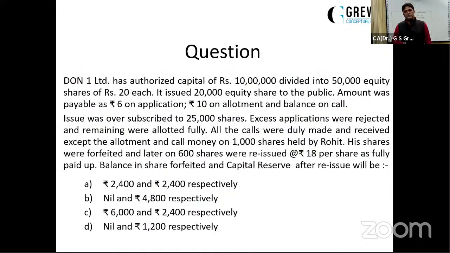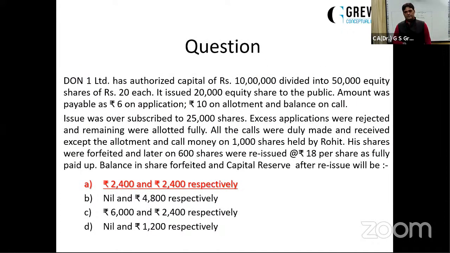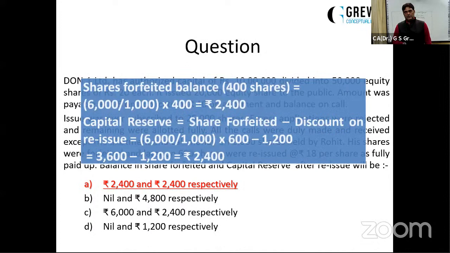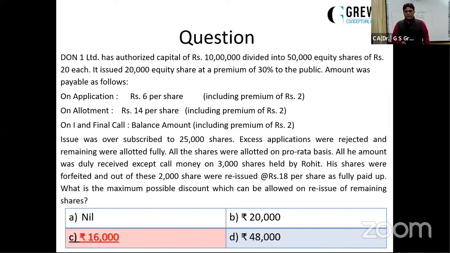Moving on further. Question: is reissue on discount always a loss? Reissue at discount is a loss which is to be charged from the share forfeited balance. It means that discount on reissue amount cannot be more than the proportionate share forfeited balance. Yes, it's a loss, but it cannot be more than that forfeited balance. Let's move on further.